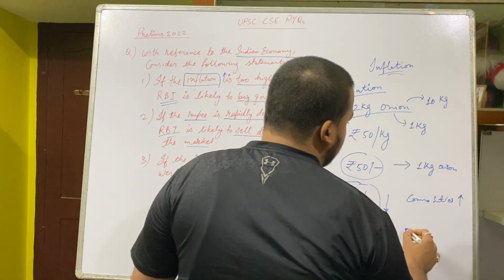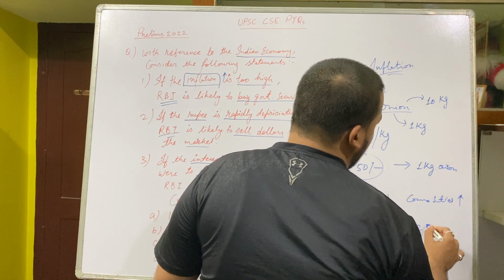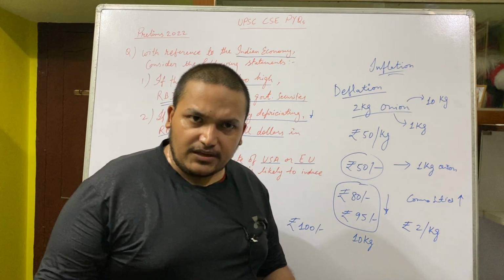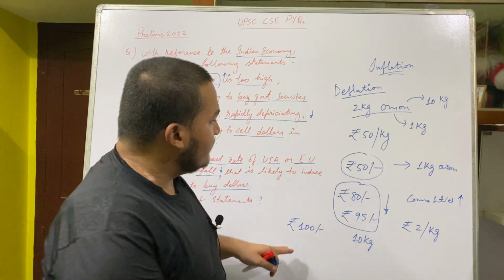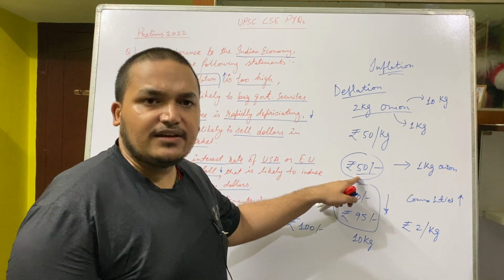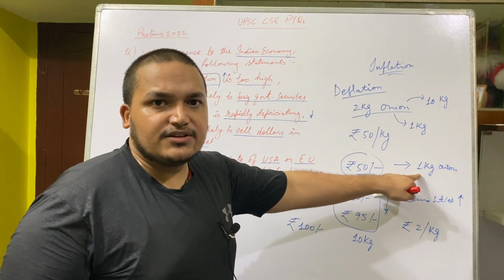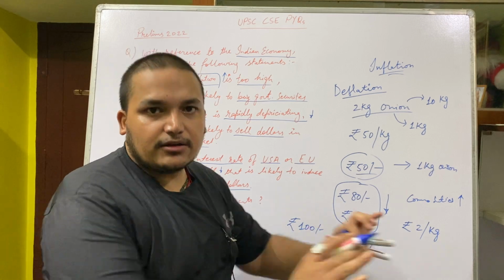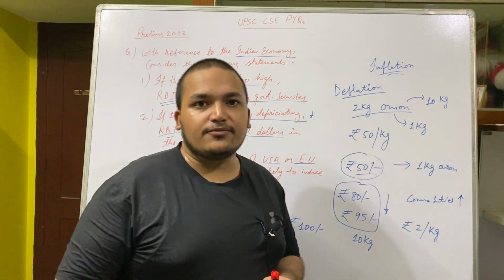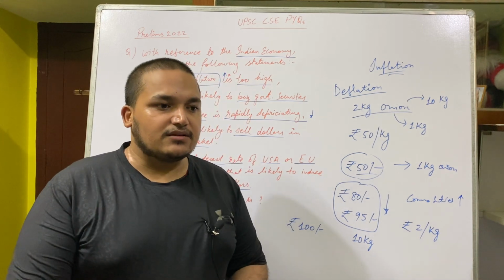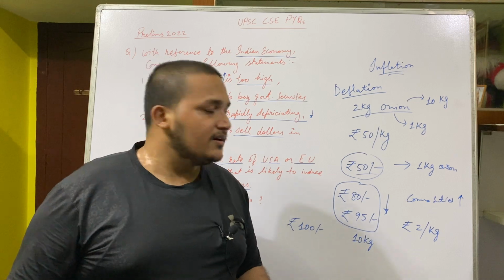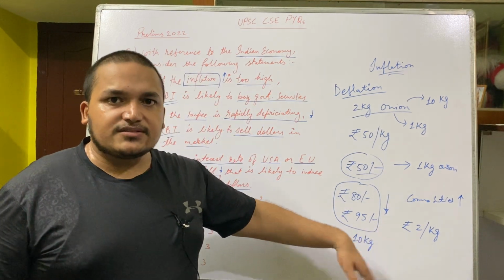So what happens? Then onions become rupees 2 per kilogram. He will say, okay, give me again, you give him rupees 50. He will say, instead of rupees 50 for 1 kilogram, he will give you 10 kilograms. Take it away, I don't want it. It will take a lot of my space, and the space cost is also calculated. So this is called deflation.